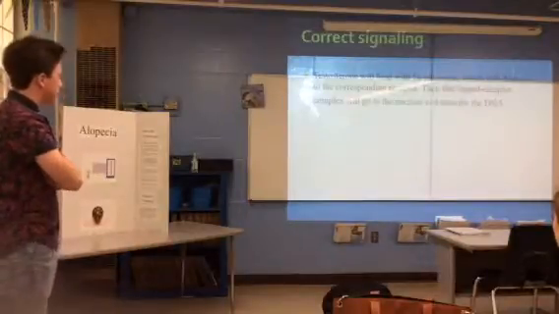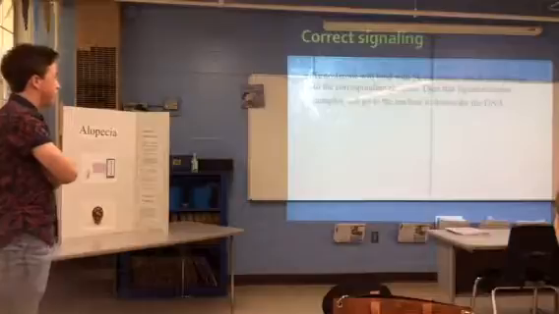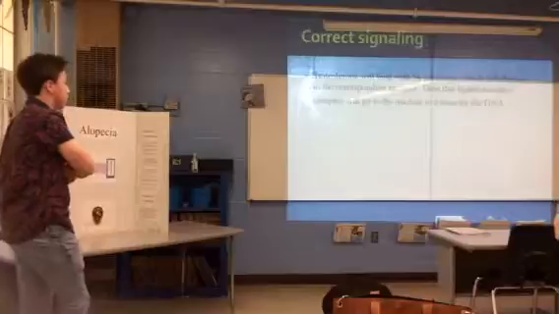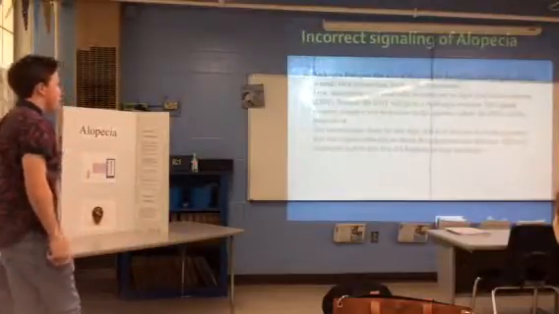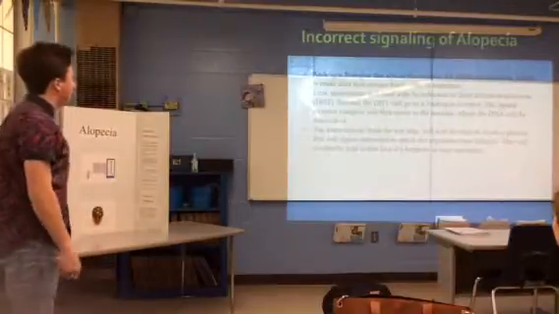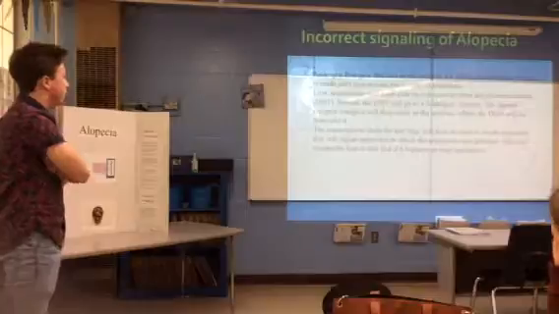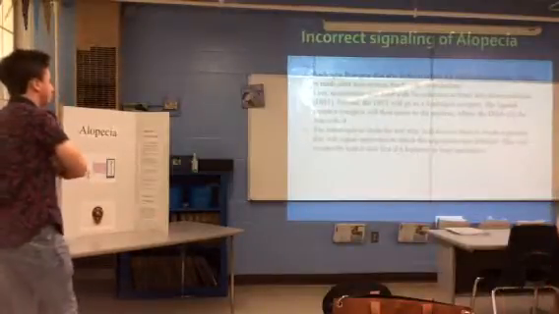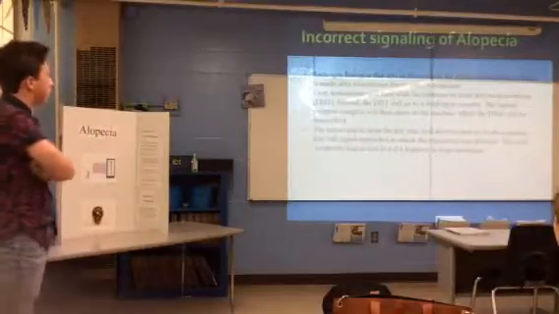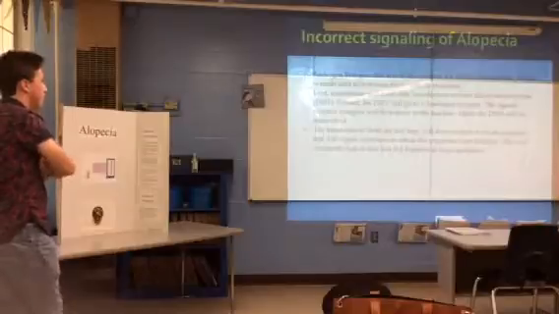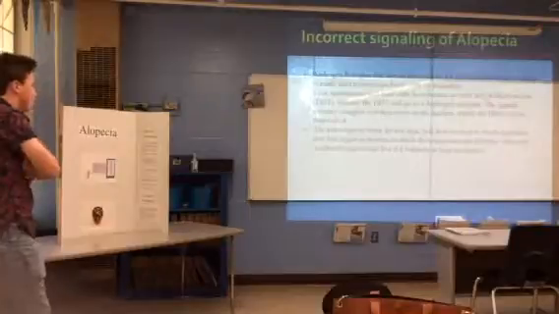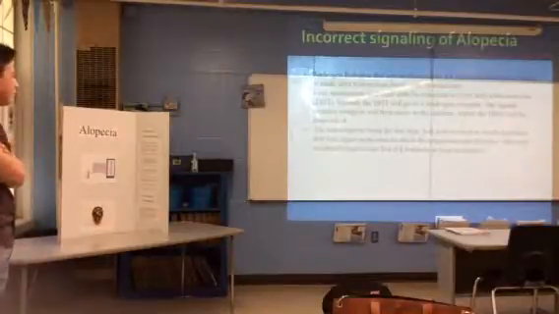In the signaling, testosterone will bind to the 5-alpha reductase, which will then go to the corresponding receptor. Then the ligand receptor complex will go into the nucleus and transcribe the DNA. What happens with people with alopecia is the androgen receptor acts as a receptor for dihydrotestosterone, which is made after the testosterone binds with the 5-alpha reductase. First, the testosterone will bind with the 5-alpha reductase to form DHT. The DHT would go to the androgen receptor. The ligand receptor complex will then move to the nucleus where the DNA will be transcribed.